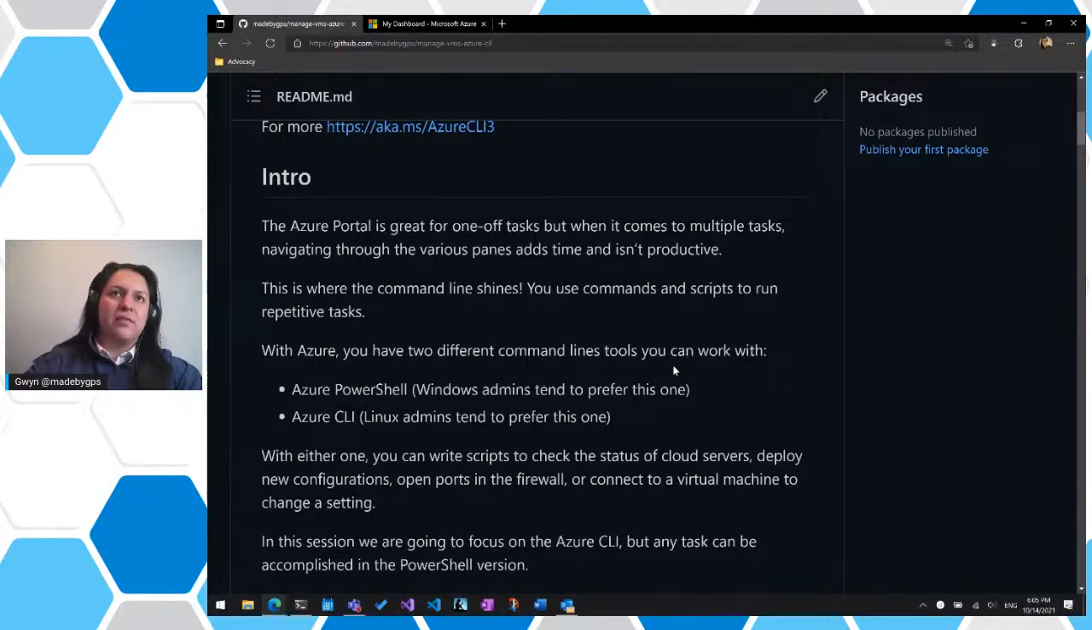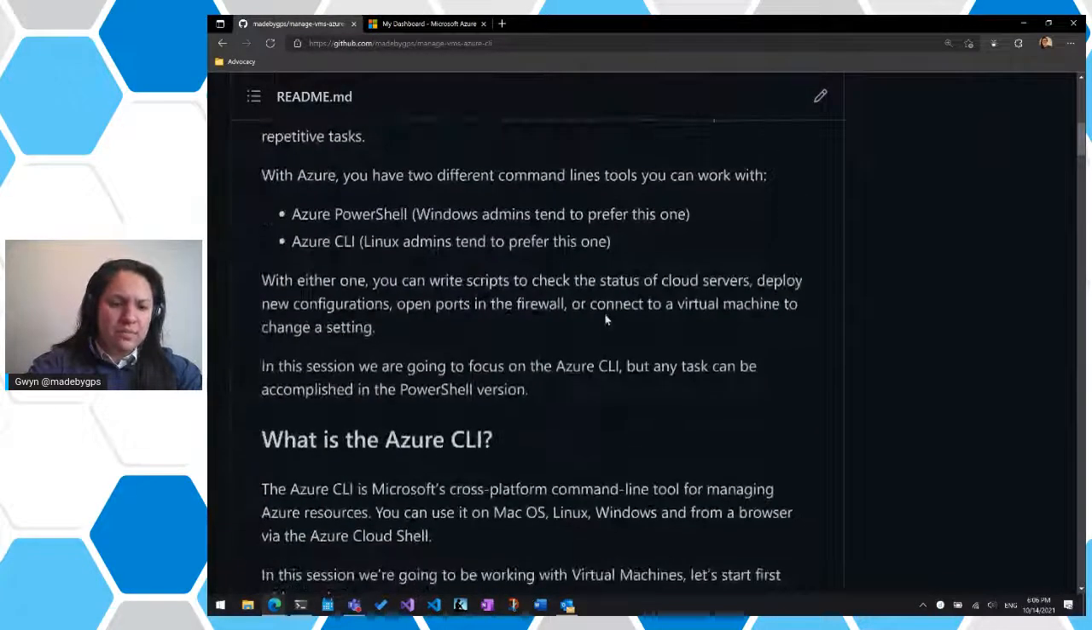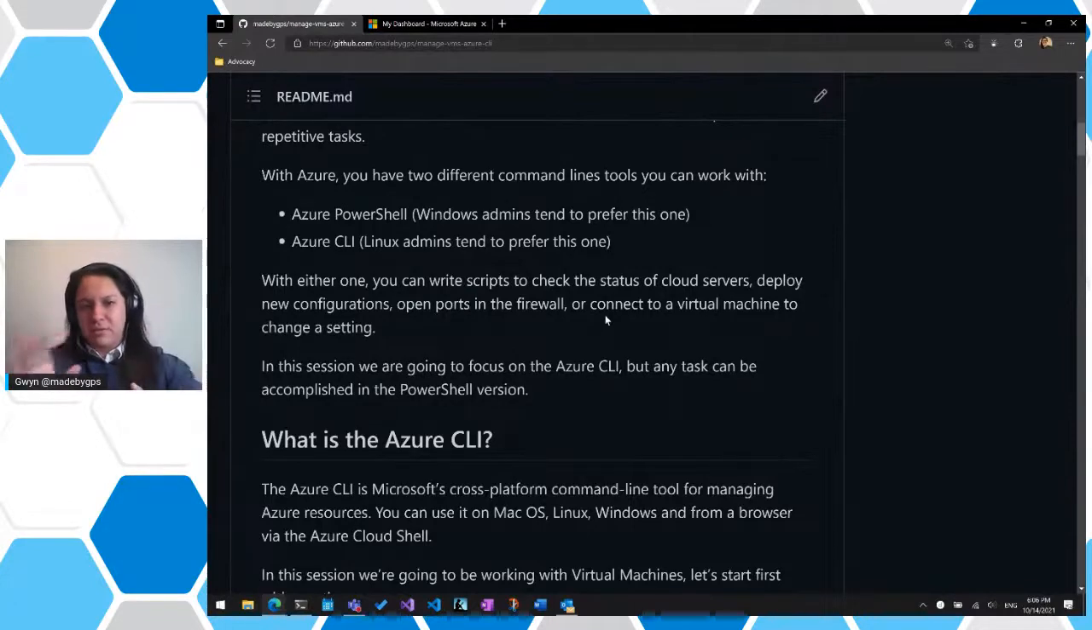If you're a Windows admin or Linux admin, you should have plenty of experience with using commands in terminal, command line tools, and creating scripts to automate your repetitive tasks, right? And in Azure, we actually have two command line tools that you can work with. You have Azure PowerShell, which Windows admins tend to prefer, and then the Azure CLI, which Linux admins tend to prefer. You can actually switch if you go up here, Bash and PowerShell. Whichever is your preference, you can do the same.